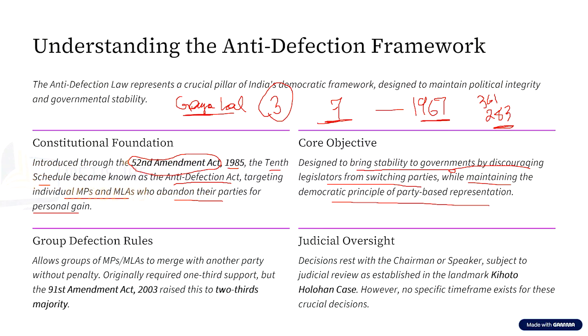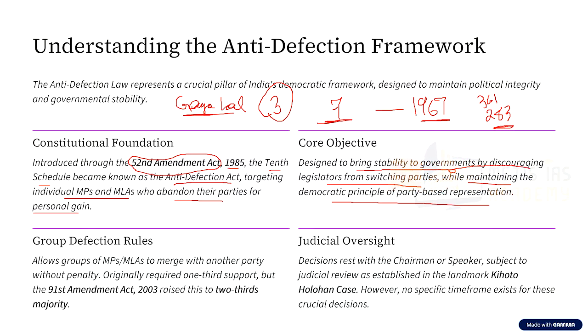That is, if the party wanted a representative to give up the seat or to go away from the party. Otherwise, if the representative gave up his or her seat, it was considered as defection.